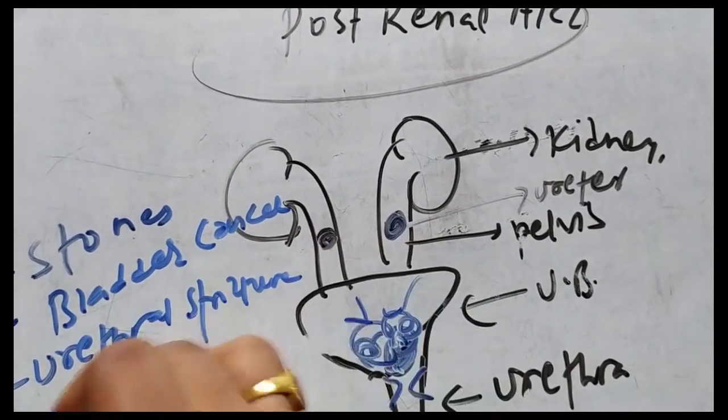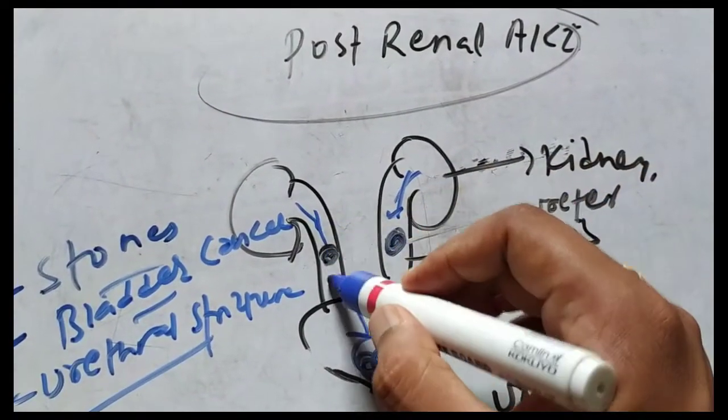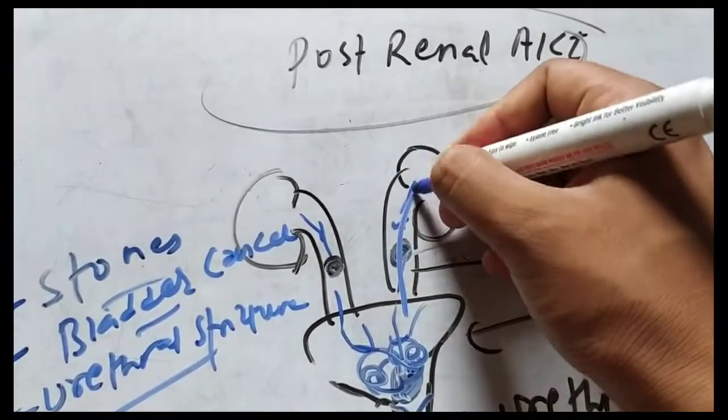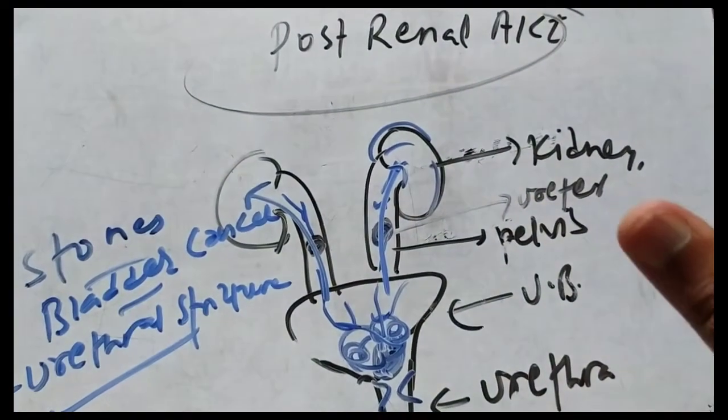Ultimately, if the urine is not able to pass out from the urinary tract, the urine will get reversed back into the kidney and ultimately cause kidney damage.